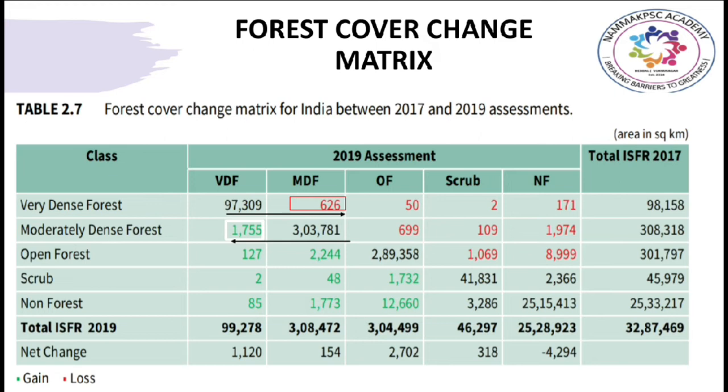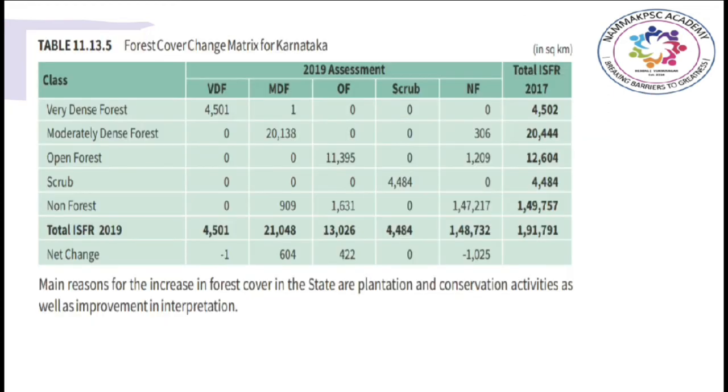So the values shown in green color represent improvement, whereas those shown in red color indicate impairment or loss of forest cover in the three density classes, scrub and non-forest area. This table presents the forest cover change matrix for India, and this table presents the details of the forest cover change matrix for Karnataka. So based on this table, let us solve a question.